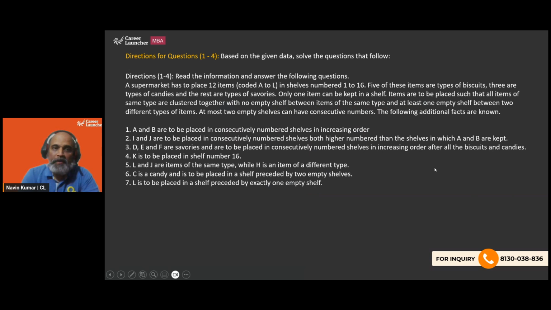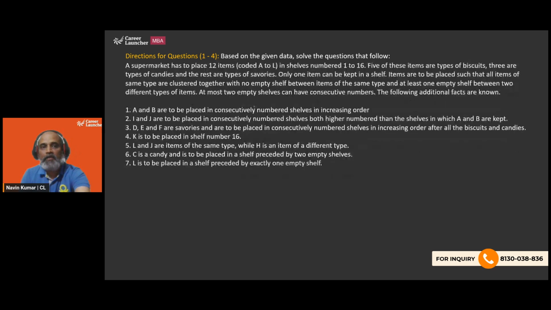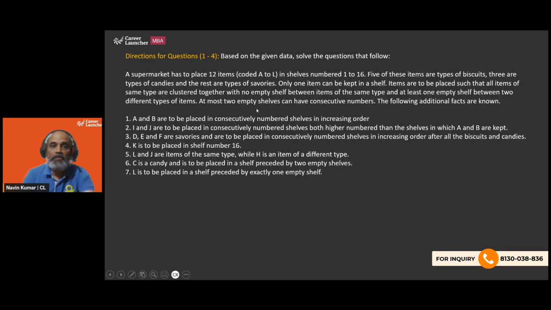So a supermarket has to place 12 items coded A to L in shelves numbered 1 to 16. So when we say coded A to L, we are basically saying that it's all the letters from A to L. So that's basically A, B, C, D, E, F, G, H, I, J, K, L. And the shelves are numbered from 1 to 16. So A to L, these are a total of 12 items, 12 letters, and there are 16 shelves. So basically 4 shelves are going to be empty.